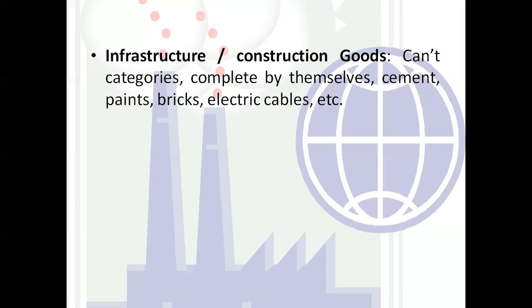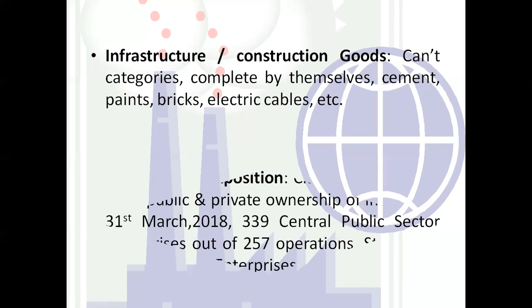Here the example is cement. Cement is a complete product, but we need cement to build a house, to build something, right? We need paint for the house. Paint is not necessary, but it is a complete product. When we need to paint or renew our house, then we need paint. Bricks and electric cables are also examples of infrastructure or construction goods. Clear with the functional composition of the industrial sector?